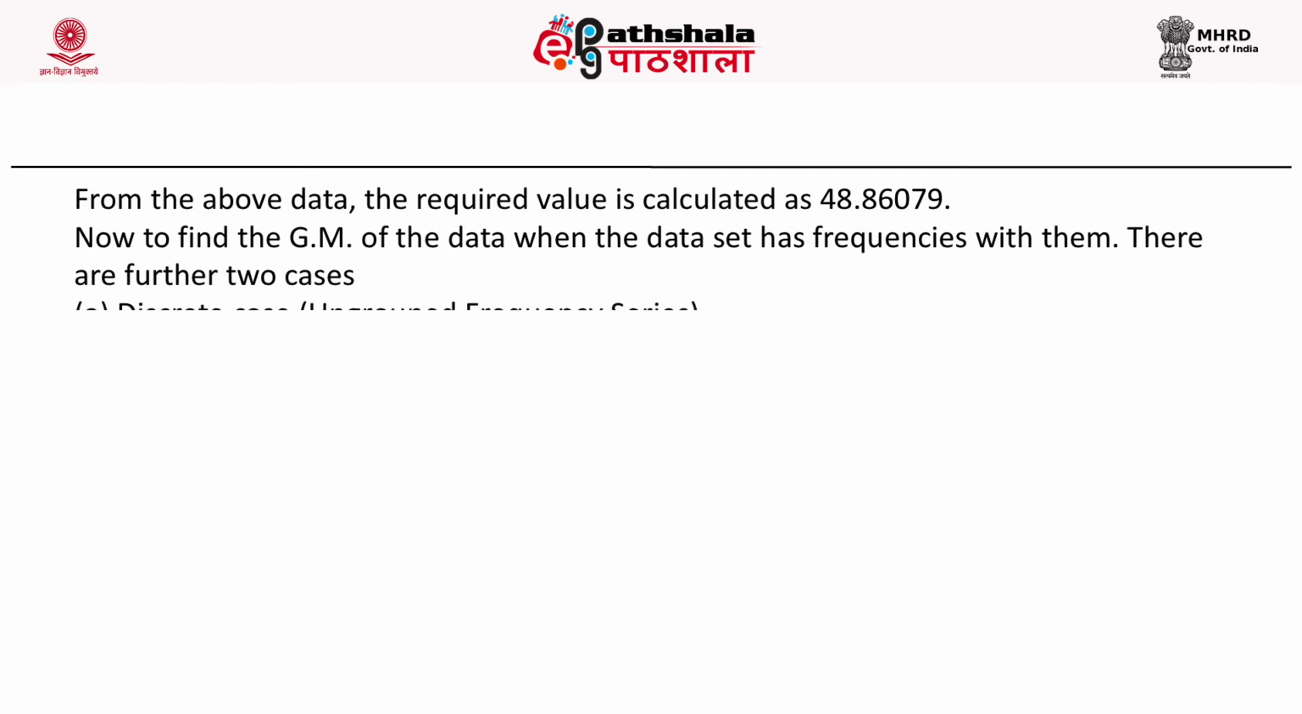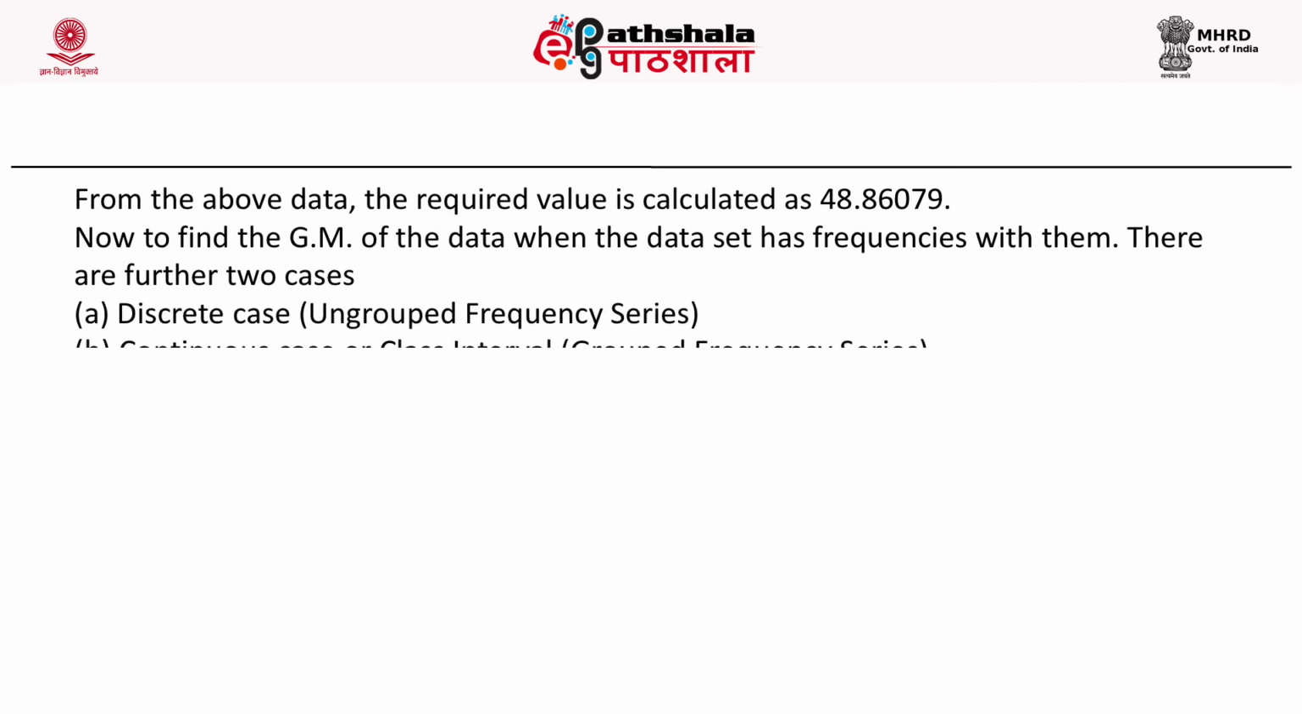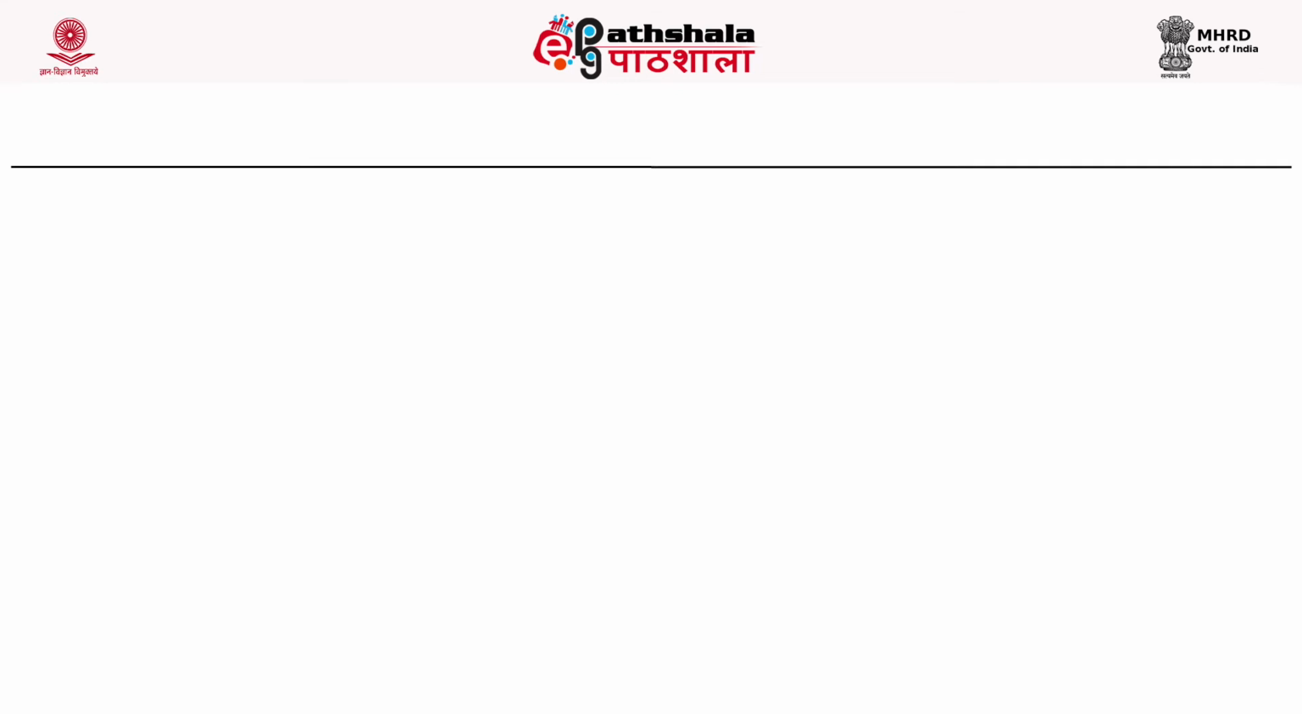Now to find the geometric mean of data when the data set has frequencies, there are further 2 cases, that is, first is discrete case and second is continuous case. In the discrete case we have ungrouped frequency series, and in the continuous case we have grouped frequency series. In the first case, observations are given with the corresponding frequencies. In the second case, data is given in class intervals. In these 2 cases the geometric mean is calculated in a different manner. So we are discussing the first case, that is the discrete case.